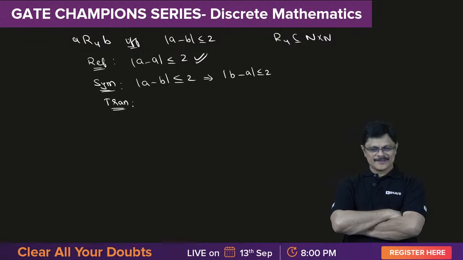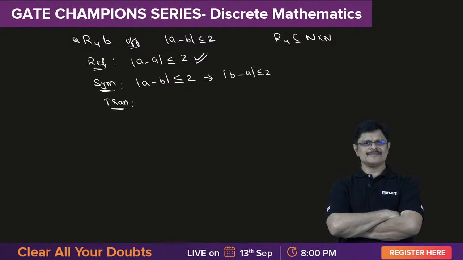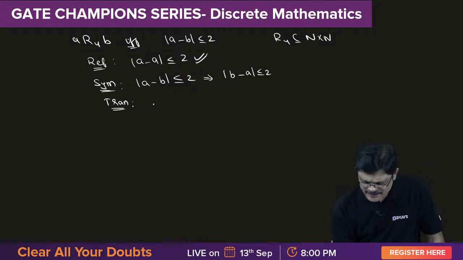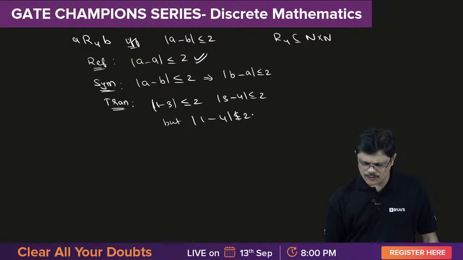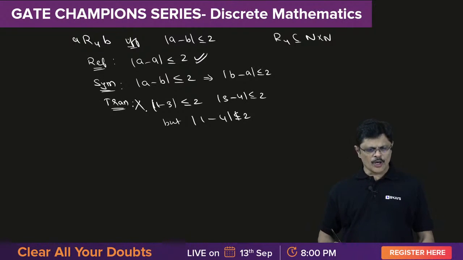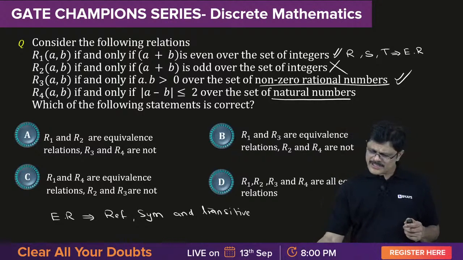1, 3, 4: that is mod 1 minus 3 is less than or equal to 2, mod 3 minus 4 less than or equal to 2. Very good. That is enough. That will do. Yes, correct. Mod 1 minus 3 less than or equal to 2 and mod 3 minus 4 less than or equal to 2, but mod 1 minus 4 is not less than or equal to 2, therefore not transitive. Very good, sir. So this also fails.